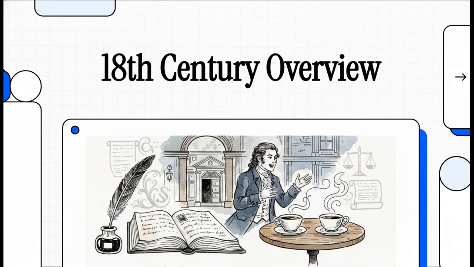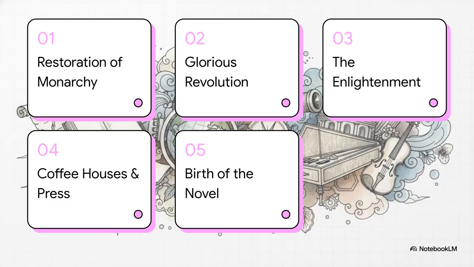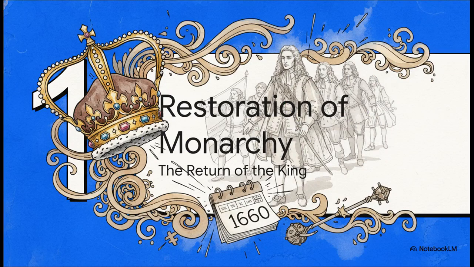Let's get into it. Here's a quick look at our agenda. We're going to start with the restoration of the monarchy, move through a bloodless shift in power, explore the dawn of the Enlightenment, check out those famous coffeehouses, and finish up with the birth of the English novel. Starting with Section 1, the restoration of monarchy, or as it's perfectly subtitled here, the return of the king.